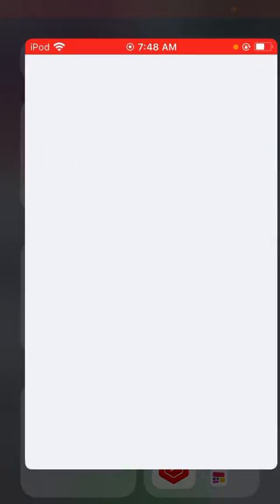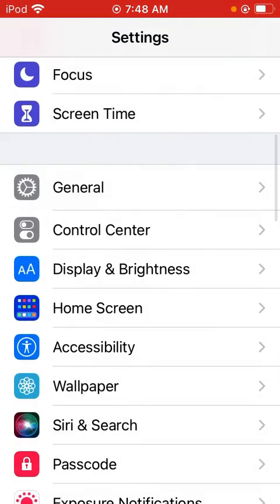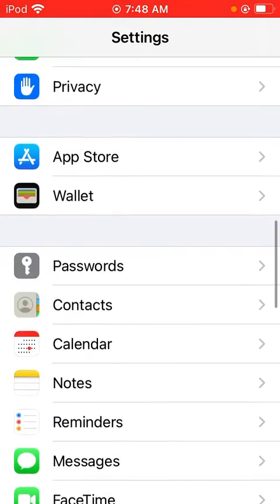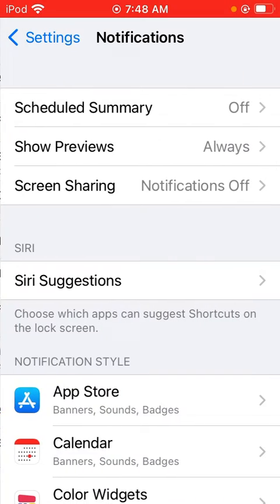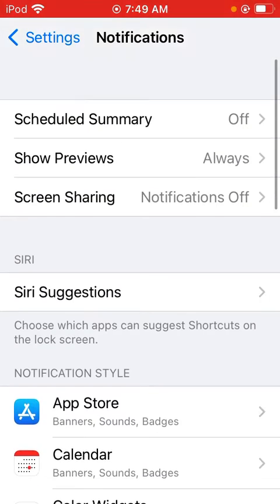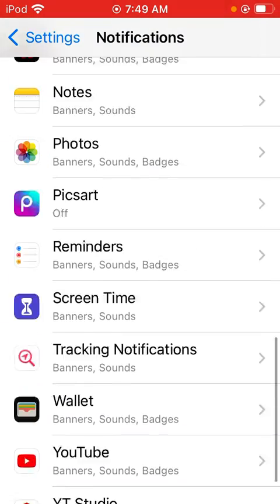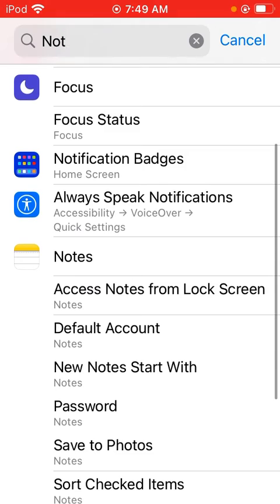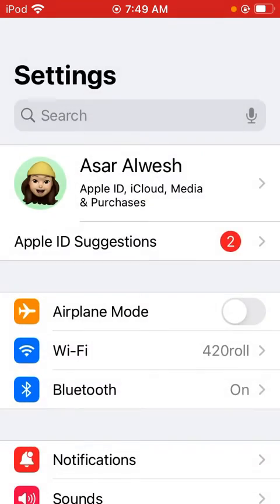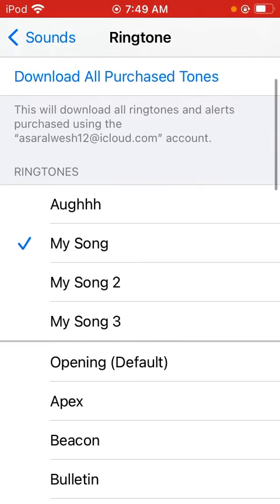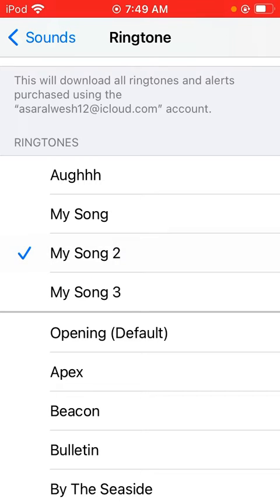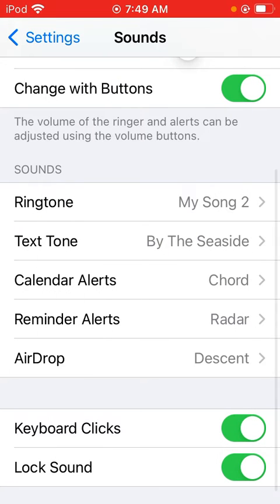and then go to settings, and then go to notifications. Okay, I think you go to sounds actually, and then you go to ringtone, and then it will say all your songs, like this one, this one, this one, this one. But I'll keep it by that one.